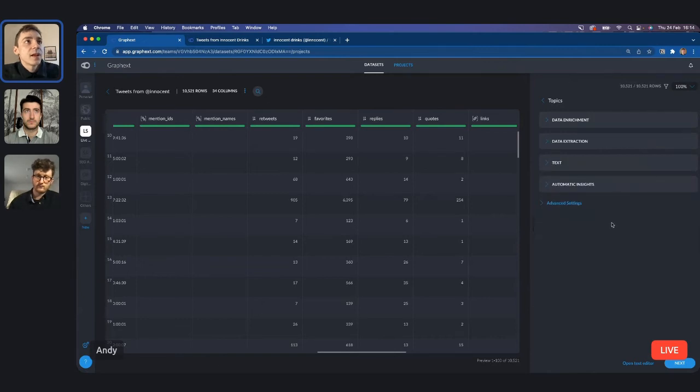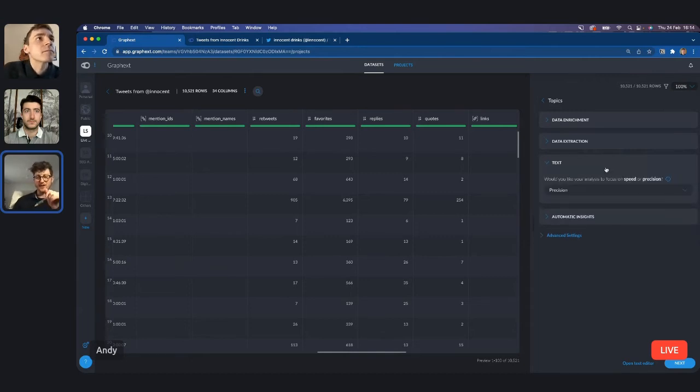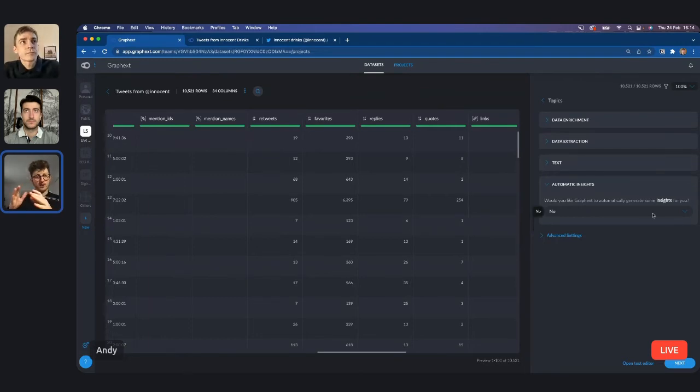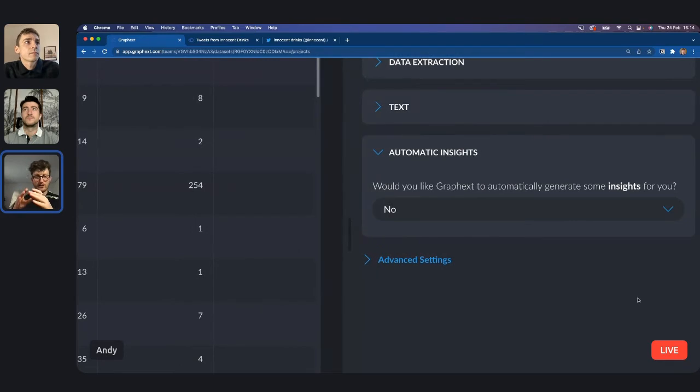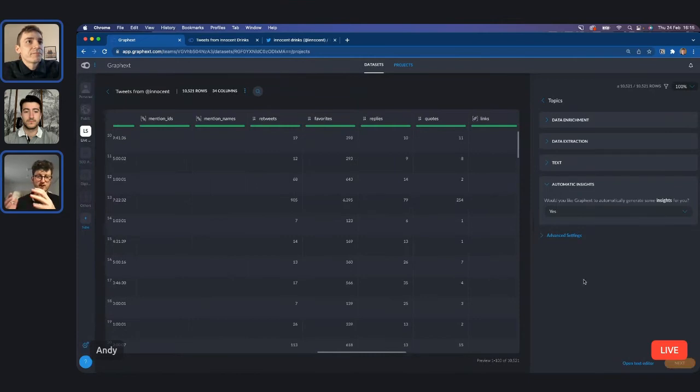Paul, would there be anything else that's worth mentioning during the project setup? So something I always do is I always add in the automatic insights. And my reason behind automatic insights is it gives you a base to start your report. It always makes it look like that's how you should be formatting your report in the insights section. So I always throw in an automatic insight as well, just to have it there. And even if I remove it, it's good to give you the structure that you're going to want to have.